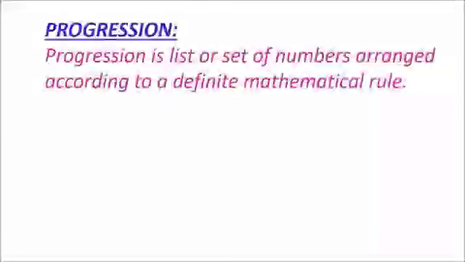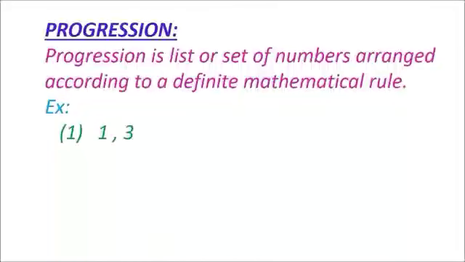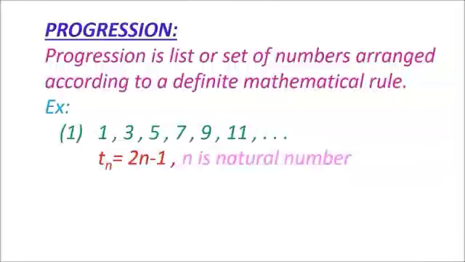Let me take one example. So let us take one list of numbers: 1, 3, 5, 7, 9, 11 and so on. These are actually odd numbers. So what is the mathematical rule for this? You see here, Tn equals 2n minus 1, where n is a natural number. If you put n equal to 1, 2, 3 and so on, you will get these numbers.